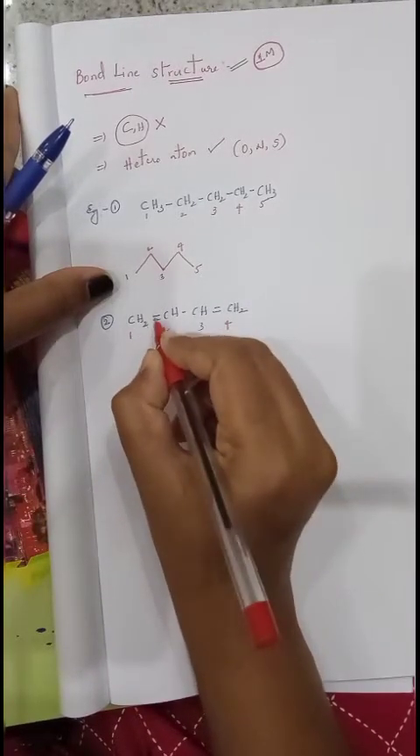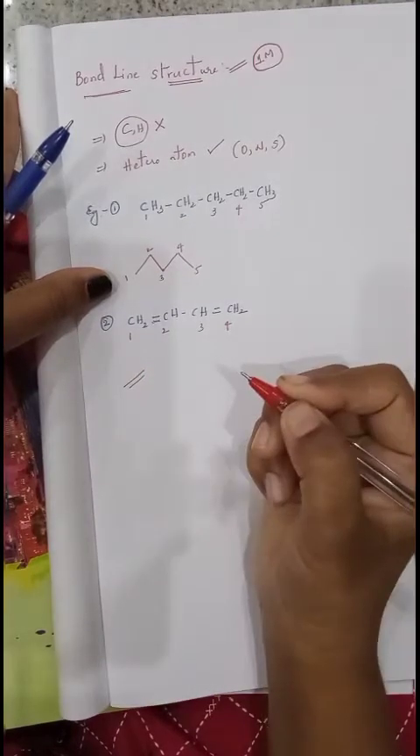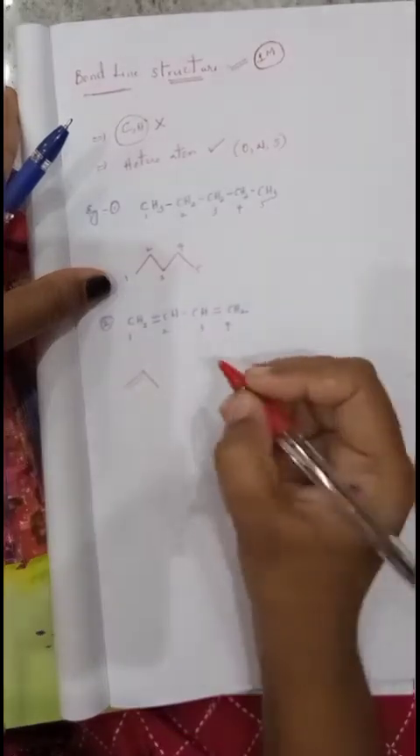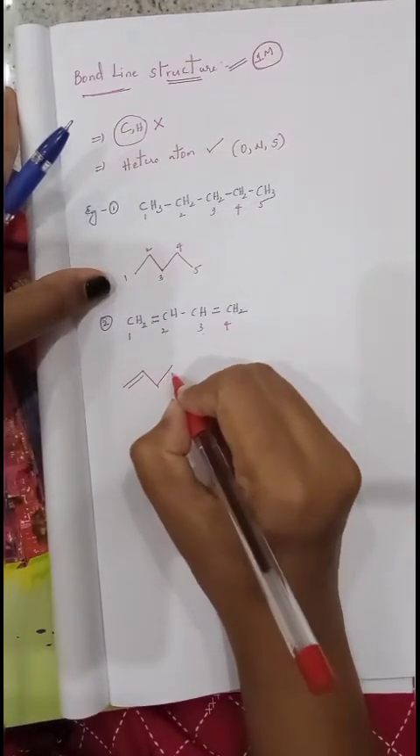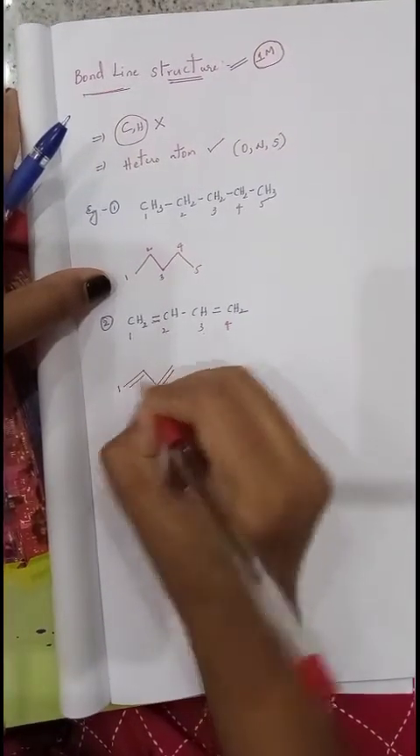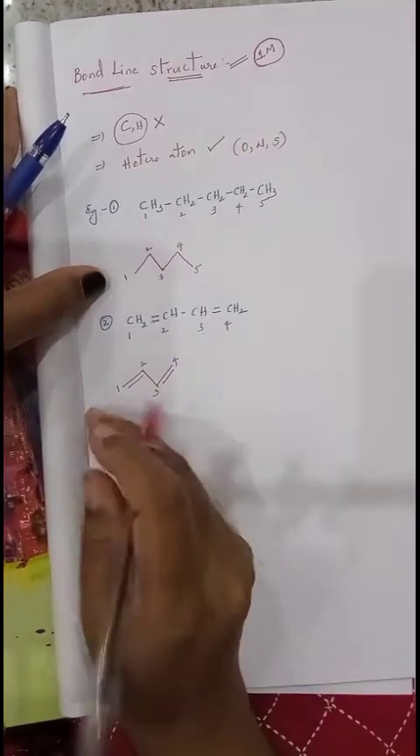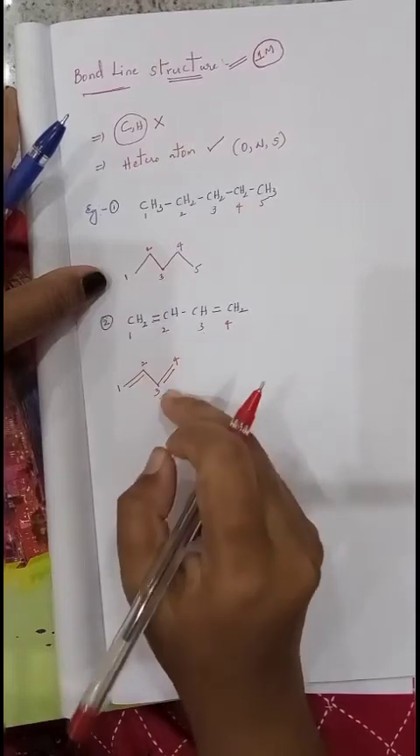Between the first and second carbon, which bond is present? Double bond, represent it with two lines. And between the second and third carbon, a single bond. Between the third and fourth carbon, a double bond is present. Then we will represent like this. Now give numbering: first carbon, second carbon, third carbon, fourth carbon. Like this we can represent. Between first and second, double bond; between third and fourth, double bond. Now clear. Next, the third one.